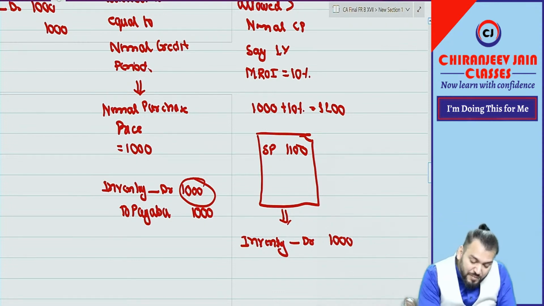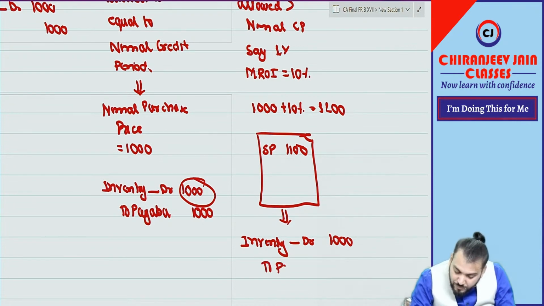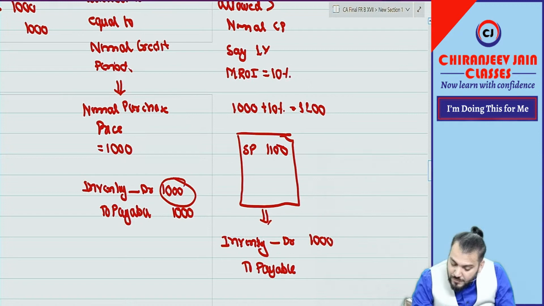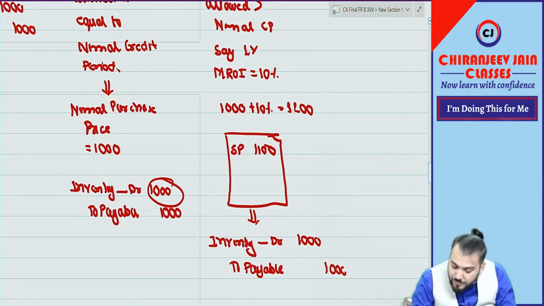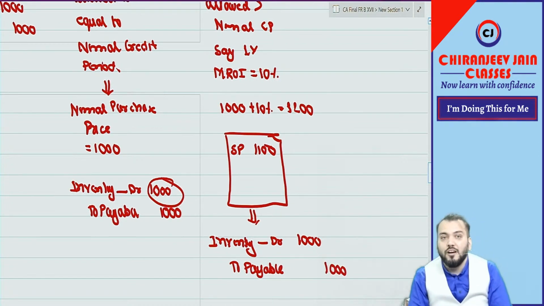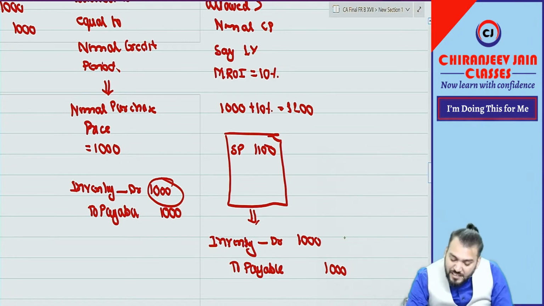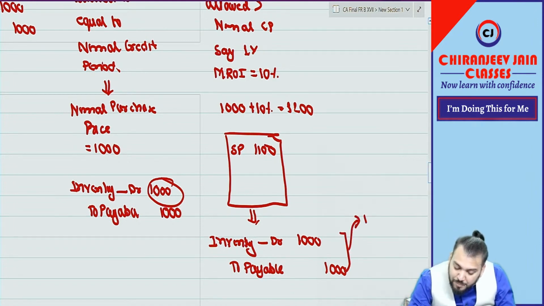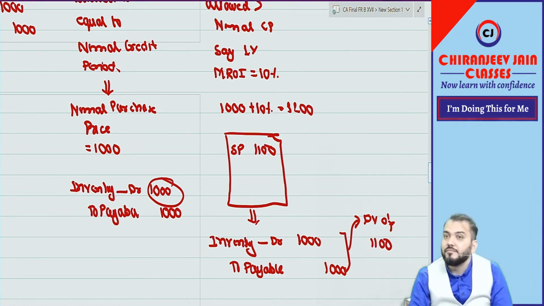So inventory account debit 1000, to payable how much? 1000 only, right now. Can you see we have recorded this at the present value of 1100.